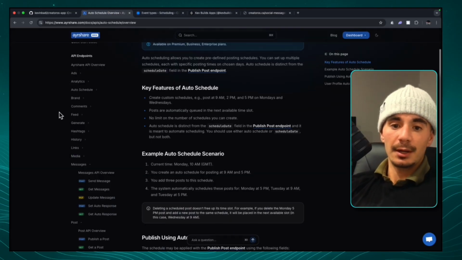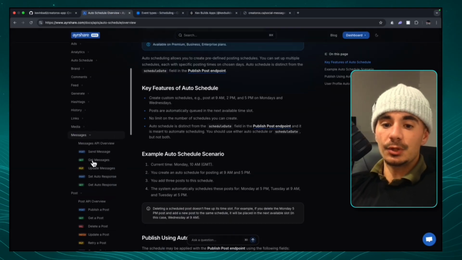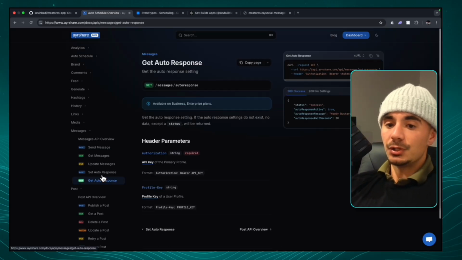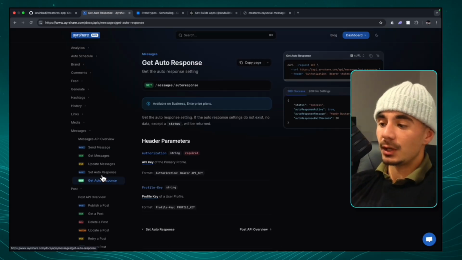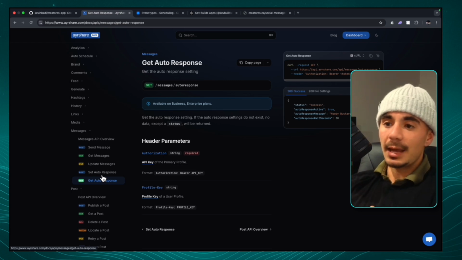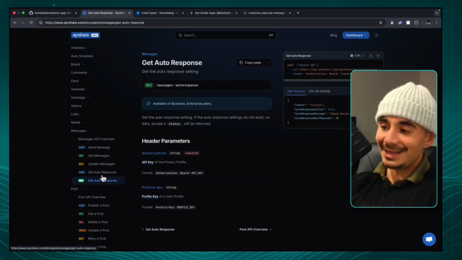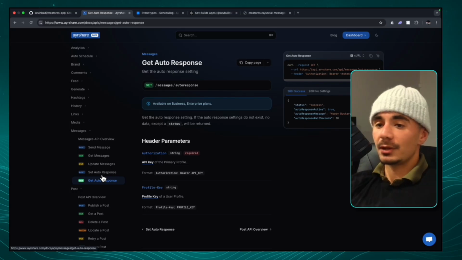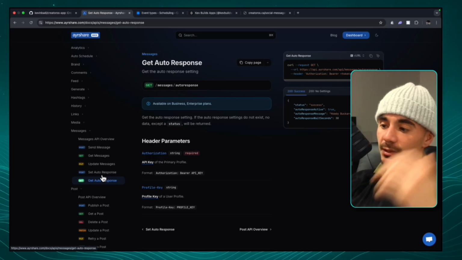Now, the second part about the social messages is that you can also set auto responses. So similar to ManyChat, you can just have an instant response. So if you had a call to action that said, send me a DM and I'll give you this resource, this is how you can actually get that done, where every single time you get a message, the exact same response happens every single time. And in this way, again, you don't even have to pay for ManyChat and you can just use this.